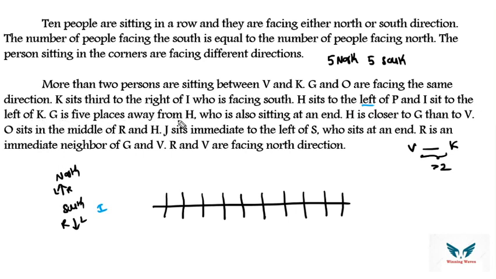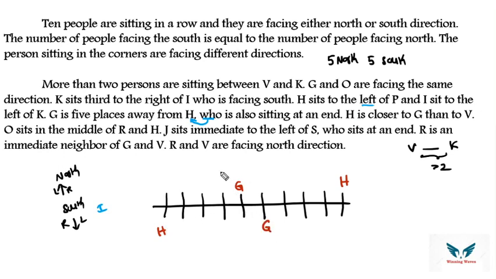G is 5 places away from H, who is also sitting at an end. So who is sitting at an end? You can say H is sitting at an end. By using this point we will start. H can be at the extreme right end or H can be at the extreme left end. G is 5 places away from H. So H 1 2 3 4 5, 5 places from H. Similarly H 1 2 3 4 5.